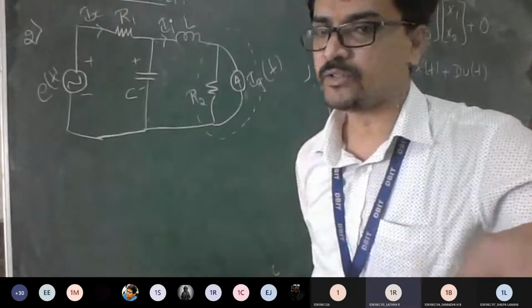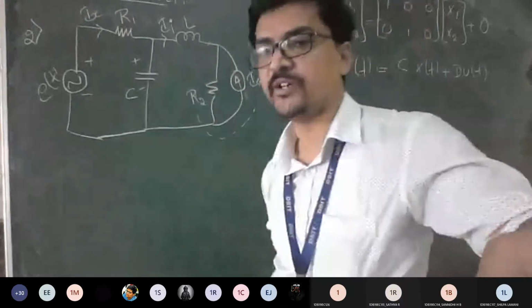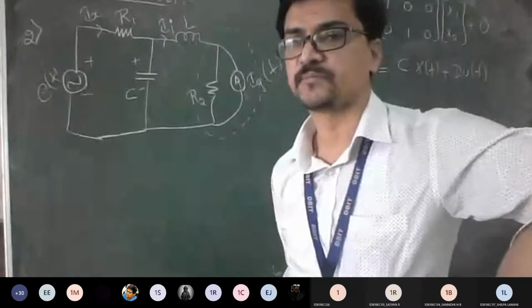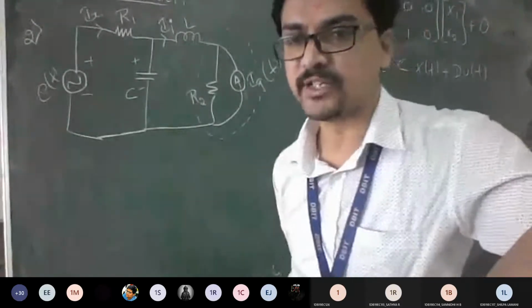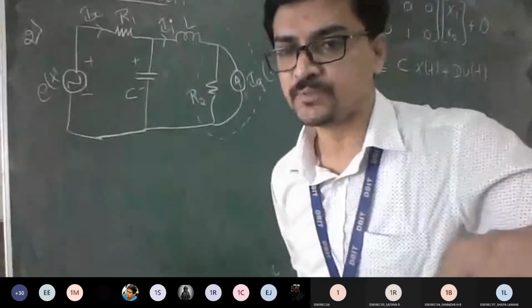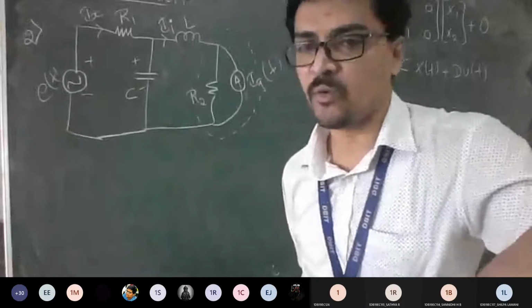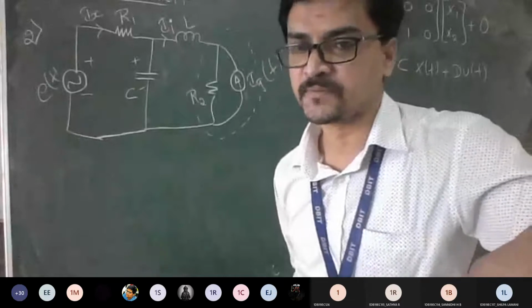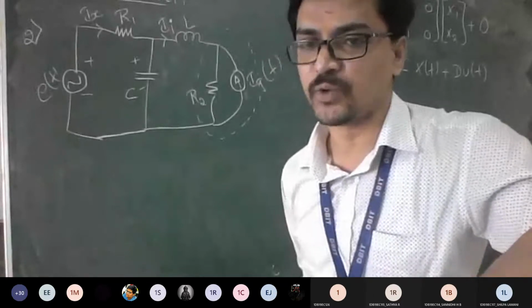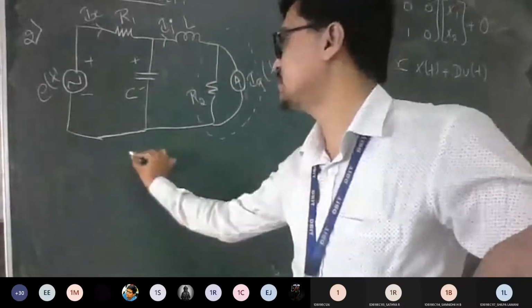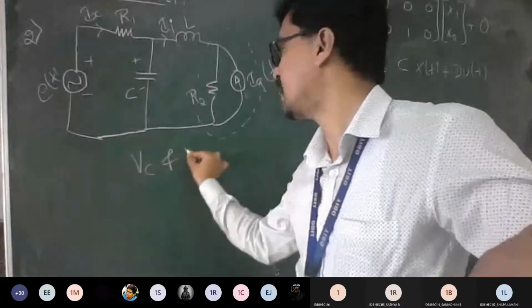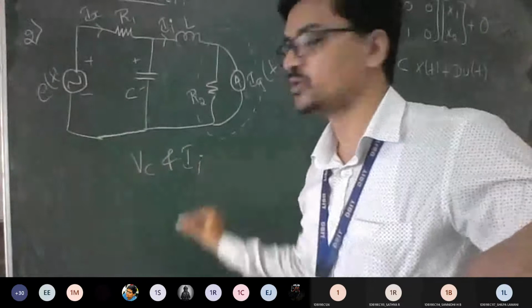Now the question comes, which one are you going to consider as the inputs? Inputs means nothing but your u1, u2. Anyhow, you should pick x1, x2, and what you should pick for your output also. Because they are given Vc and II as the two state variables.